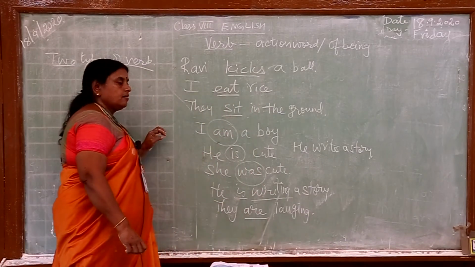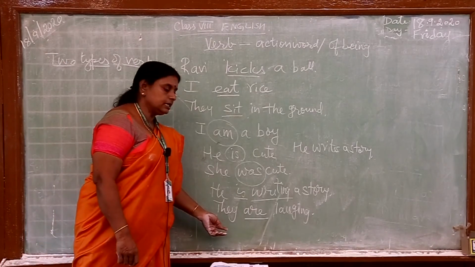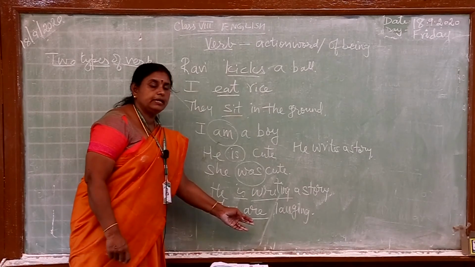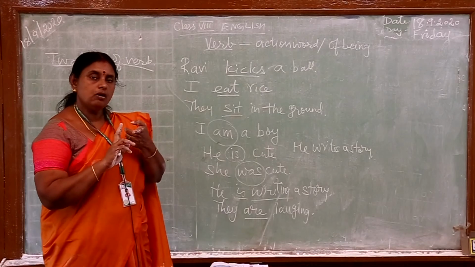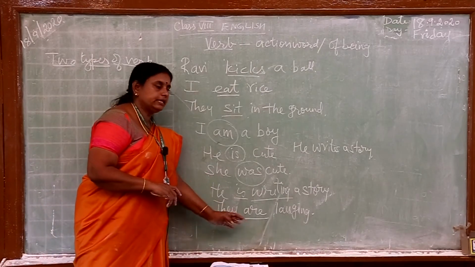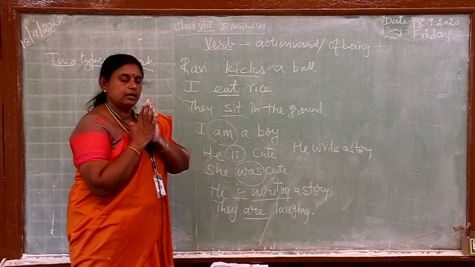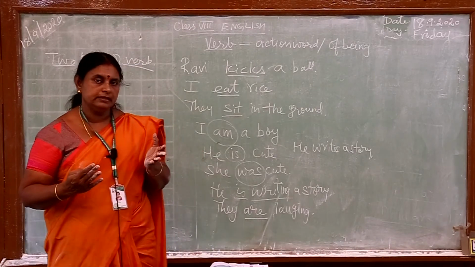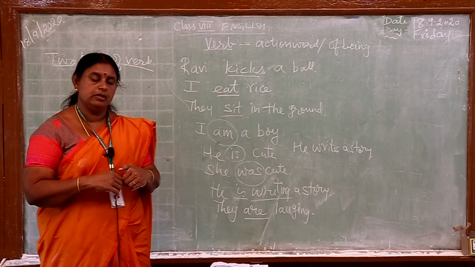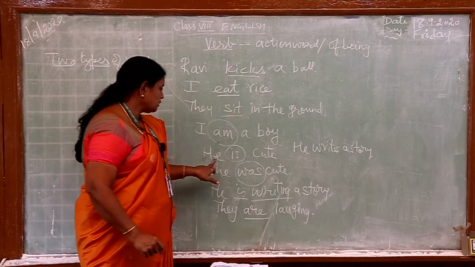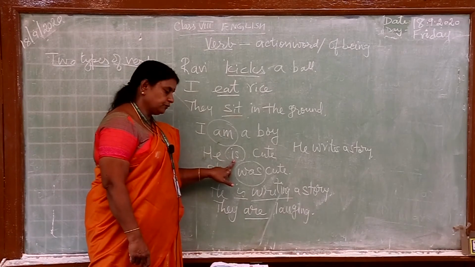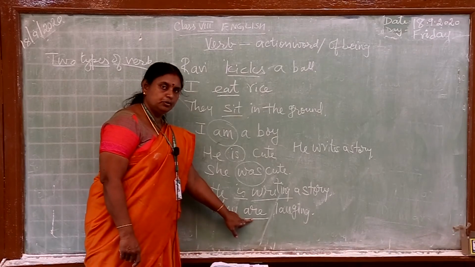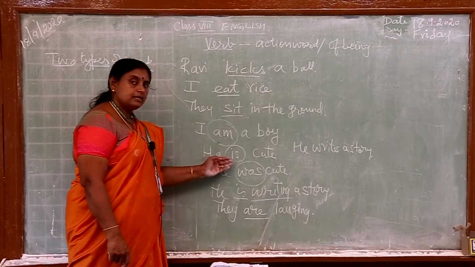What is this "are"? "Are" talks about the plural, because the subject here is "they". The subject and verb go accordingly, which means the subject agrees with the verb. There should always be unity between the subject and the verb. If the subject is in singular form, the verb also will be in the singular form. If the subject is in the plural form, the verb also will be in the plural form. You can see that here also. He is singular, is singular. She is singular, was singular. They is plural, are plural. So, it adjusts with the subject also.